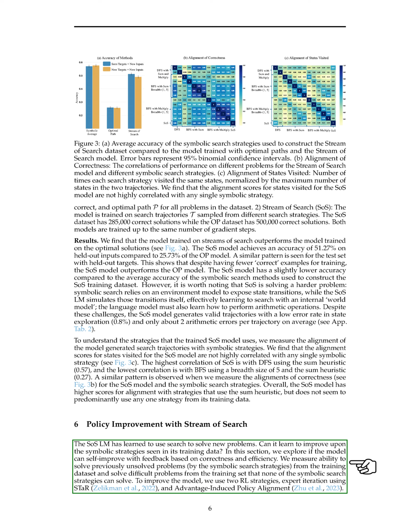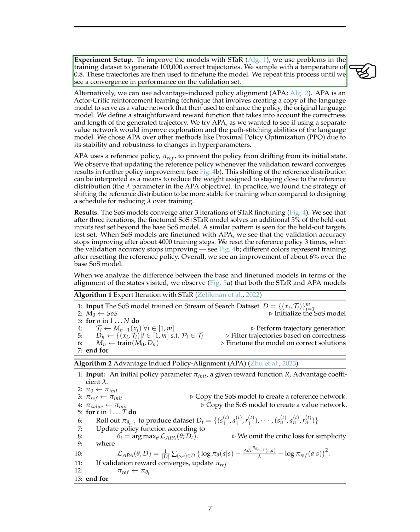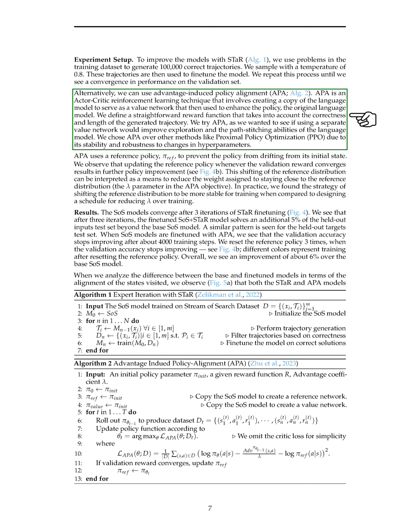To enhance the model, we employ 2 reinforcement learning (RL) strategies: expert iteration using STAR and advantage-induced policy alignment, APA. With STAR, we fine-tune the model by generating correct trajectories from the training dataset and using them to update the model iteratively until we observe improved performance on the validation set. On the other hand, APA involves creating a copy of the language model to serve as a value network, which is then used to enhance the original model's policy. We design a reward function based on correctness and trajectory length to guide the model's learning process.